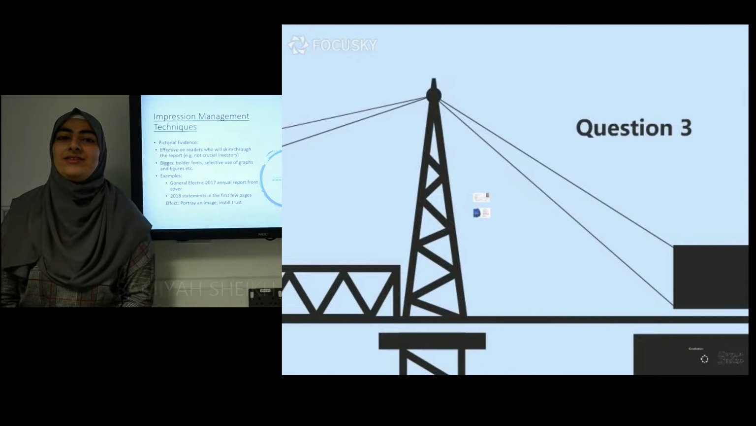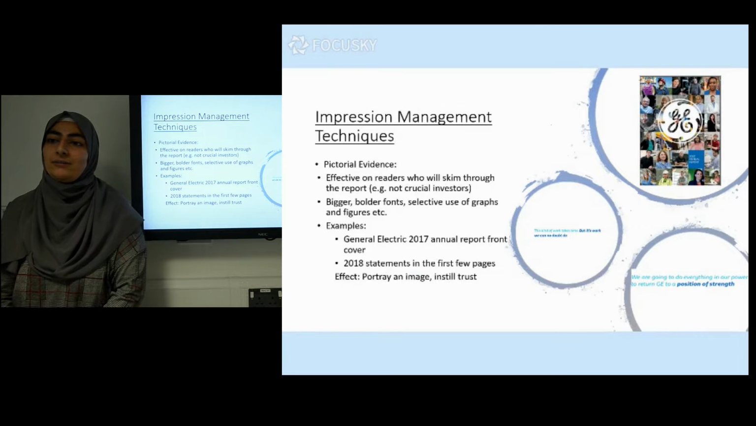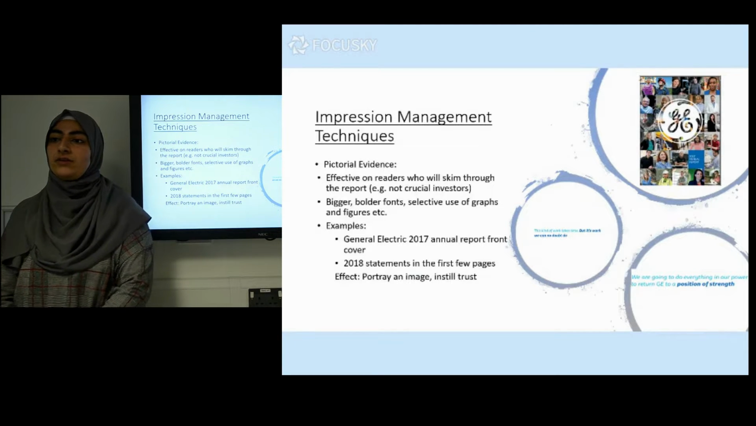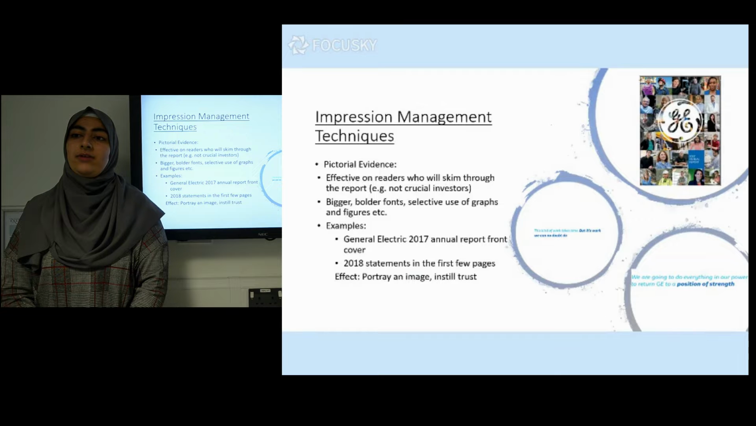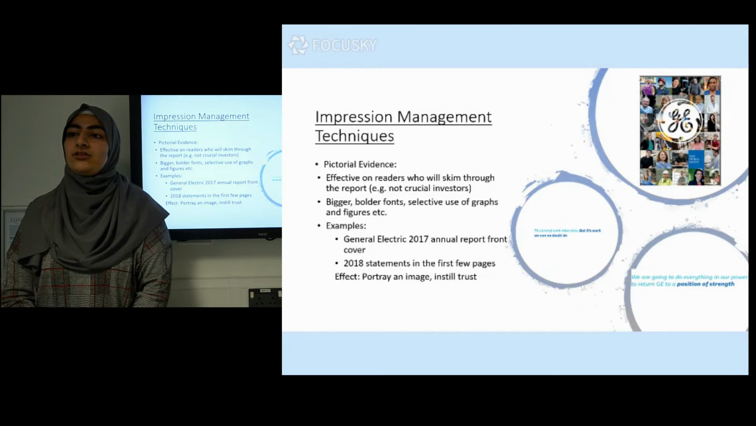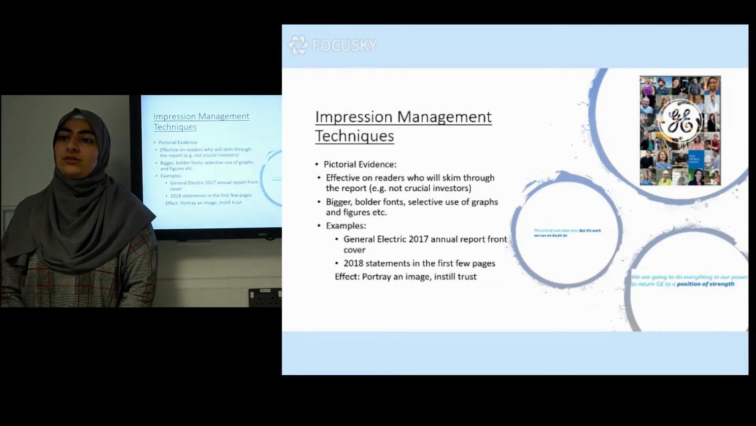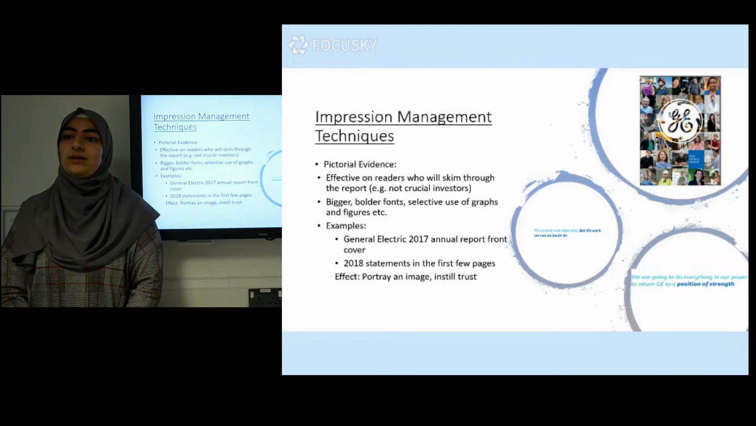The first and easier method of impression management is pictorial evidence. Examples of these are pictures, graphs, and positive headings in bigger fonts to catch the reader's eye. In General Electric's 2018 annual report, there were many headings which spoke of returning General Electric to a position of strength. For stakeholders other than crucial investors and shareholders, these headings will be taken at face value and will therefore portray a positive image of the company.